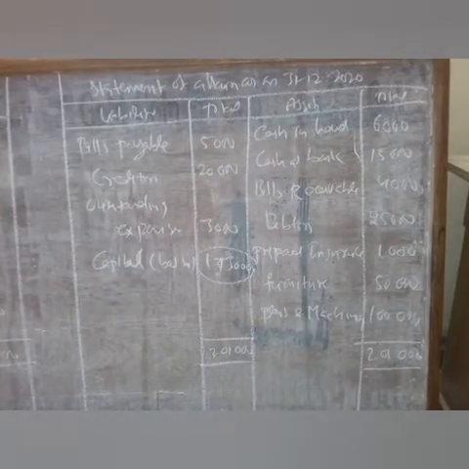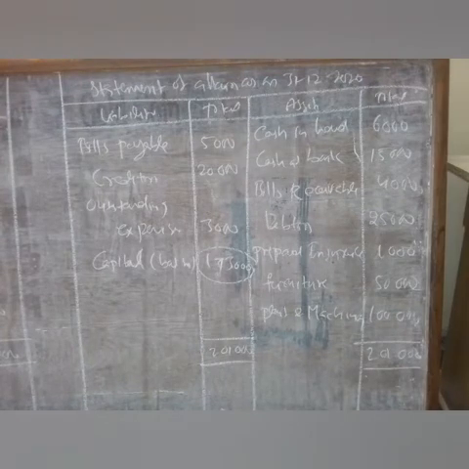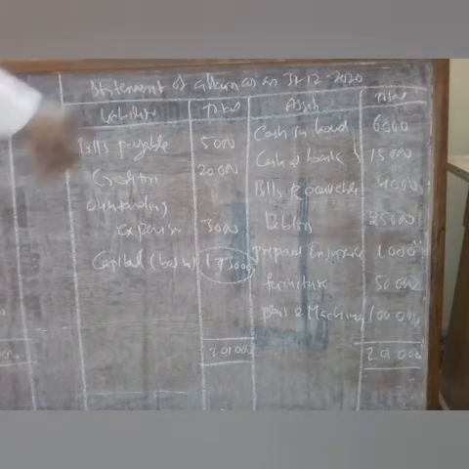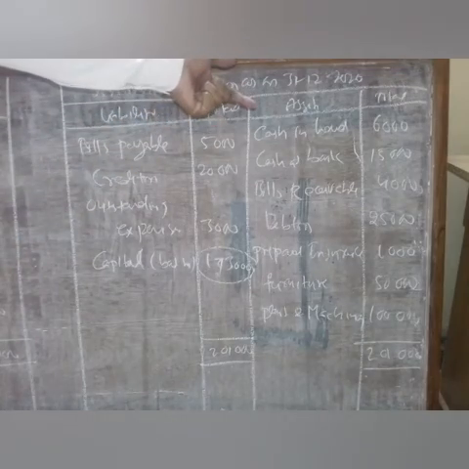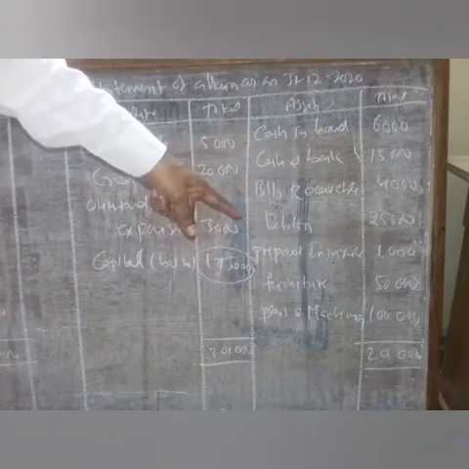Next comes furniture and plant and machinery. Both are assets, so we write them on the asset side. So all assets are written, and all liabilities are written as on the date of 31st 12 2020. After this, we have to sum up the total of the assets. So the total asset comes to 2,01,000 rupees.